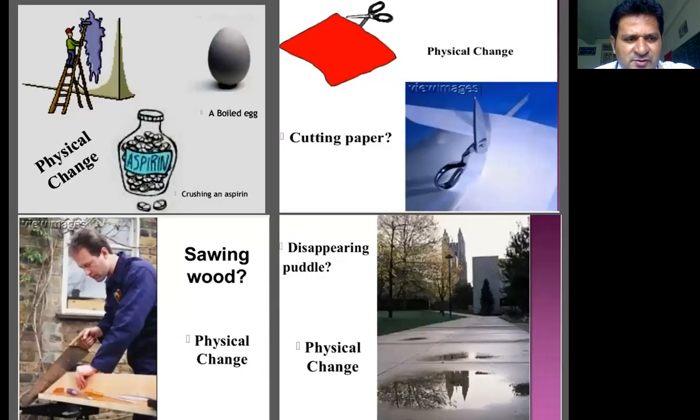Now I have given here some figures which explain physical changes. For example, painting on the wall, repairing on the wall, cutting of food, disappearing of a puddle on the road, and cutting of paper. These are considered to be physical changes.